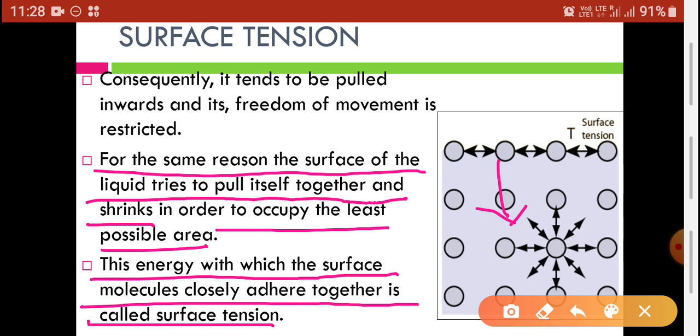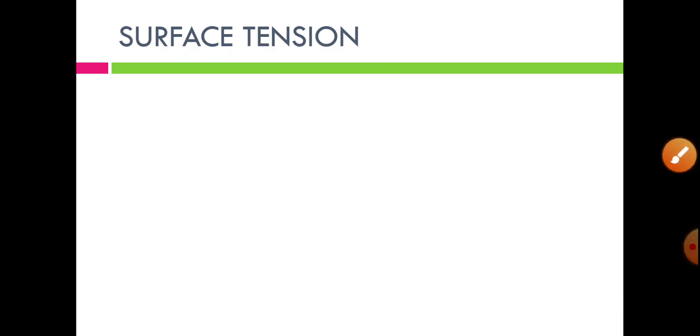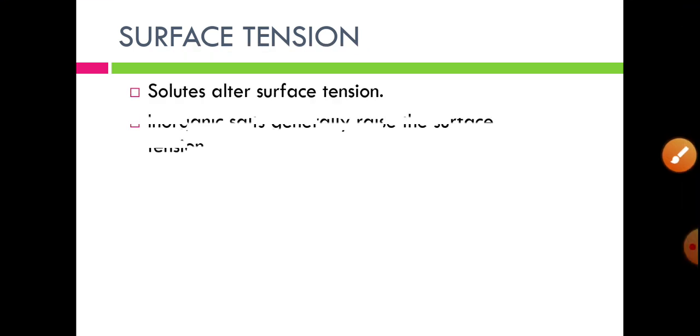So surface tension is the tension or attraction created by the surface molecules, and that energy or tension or force is called surface tension.